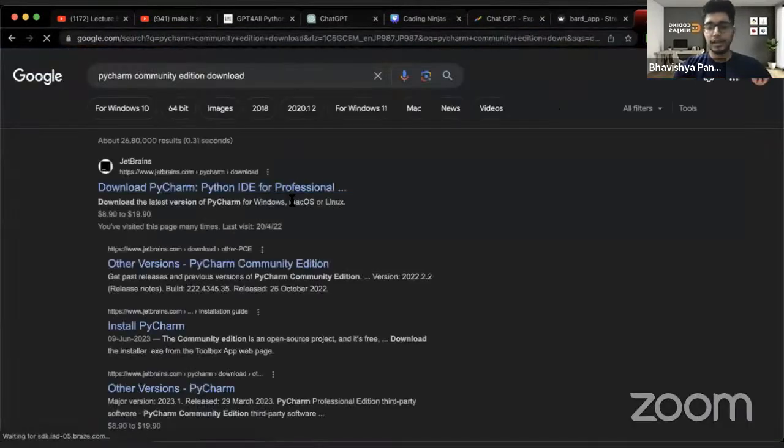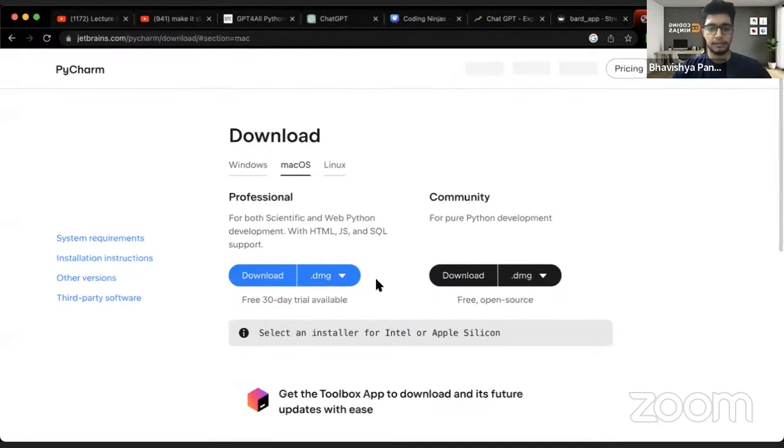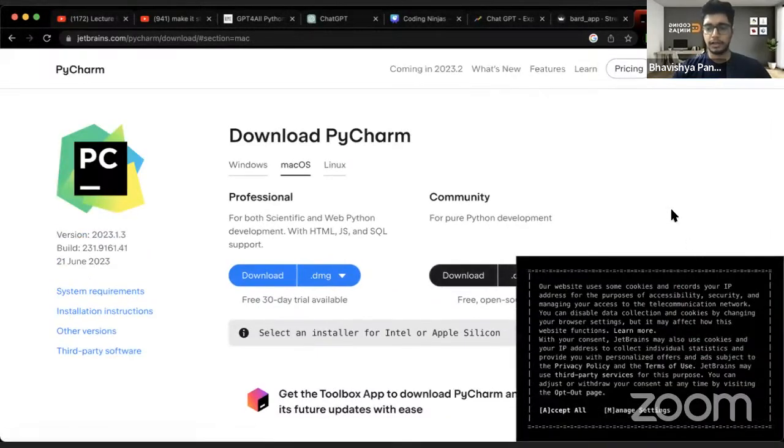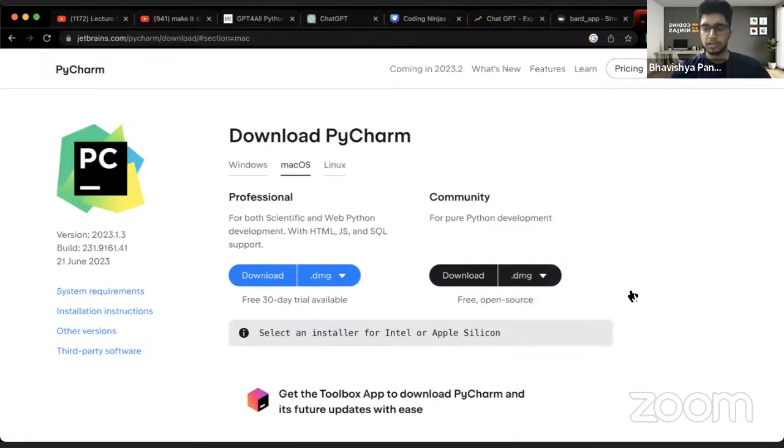I would be doing it on PyCharm. That is why I'm expecting you to do it on the same, so that the things I'd be doing, it would be easier for you guys to replicate. So just make sure you have downloaded the IDE. This is the community version, which is a free version. So whatever I'd be teaching you in this session is something that you'd be able to replicate for free. You would not have to pay even a single penny for that.